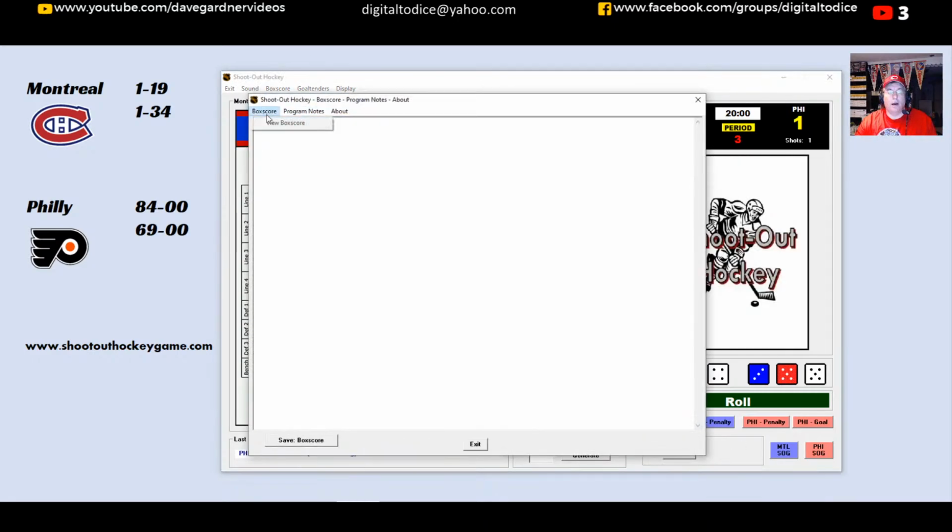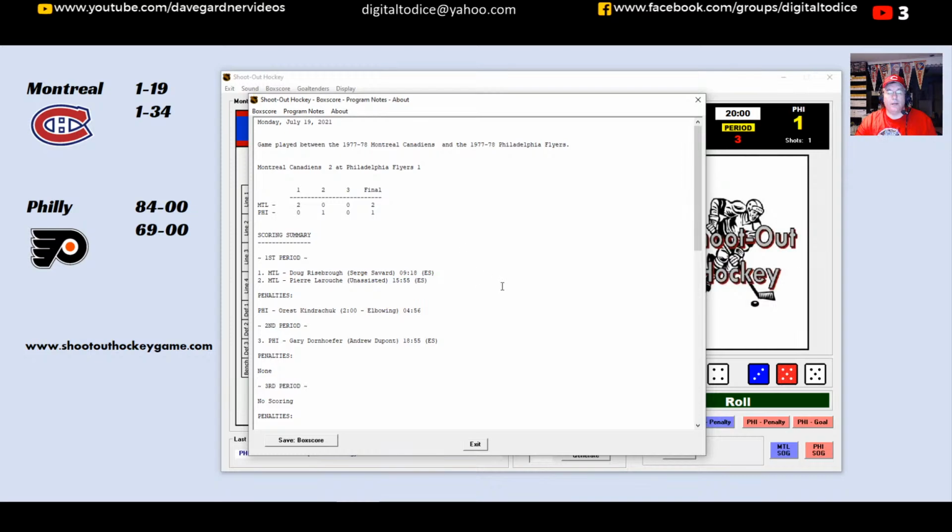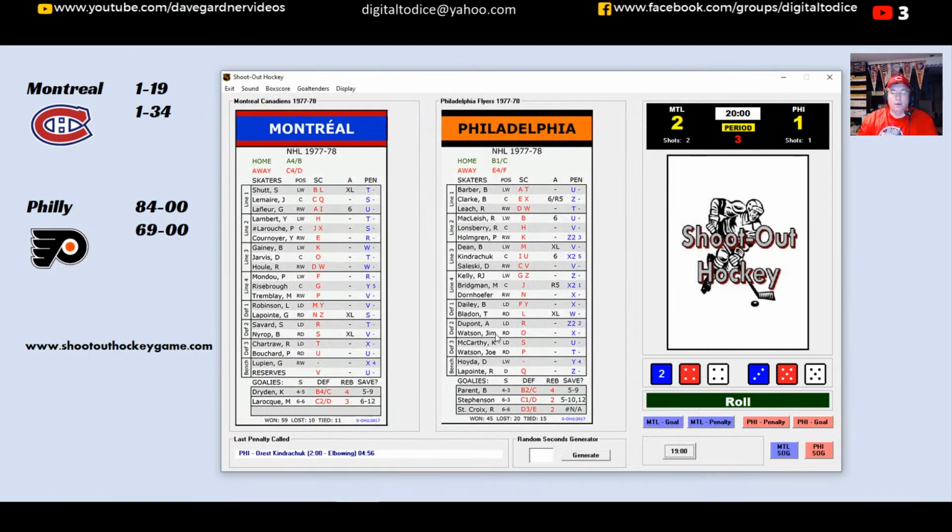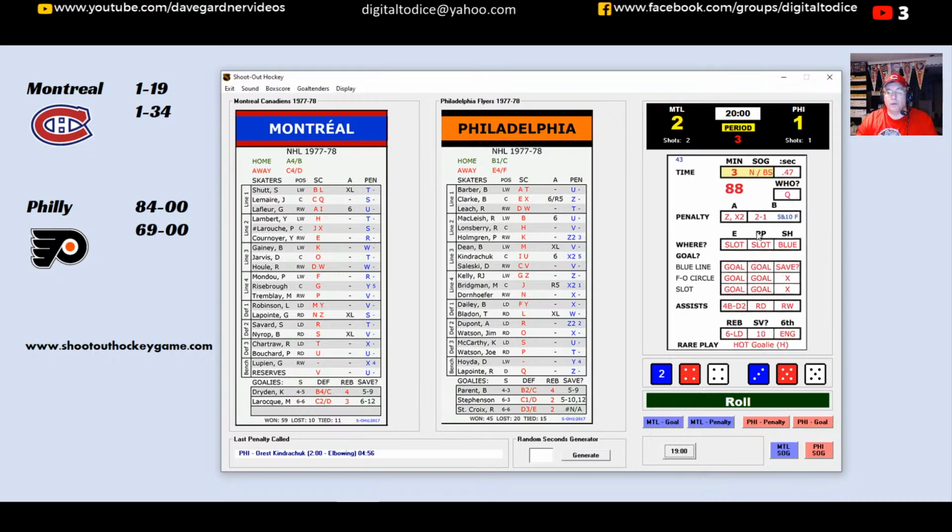Let's check our box score. And you can see in the first period, 2 goals by the Canadians, Risebrough and LaRouche. And the visitors were off and running. But in the second period, they held the Canadians to 0 goals. Kindrachuk scoring that late one there. Kindrachuk with a penalty. Dornhofer with the goal late in the period. So let's go to the third period now here, with the Flyers trailing 2-1. They're trailing 2-0 in the series.